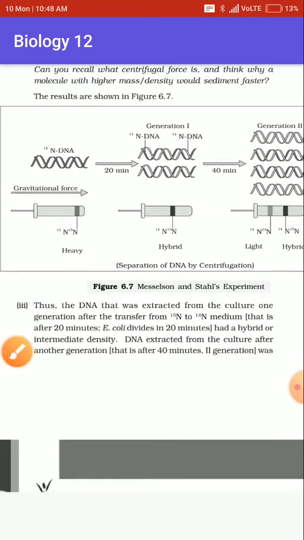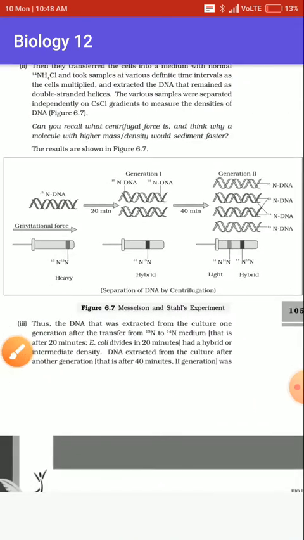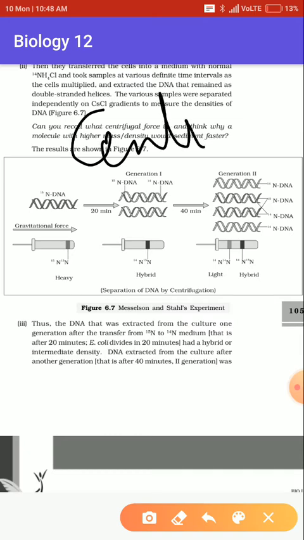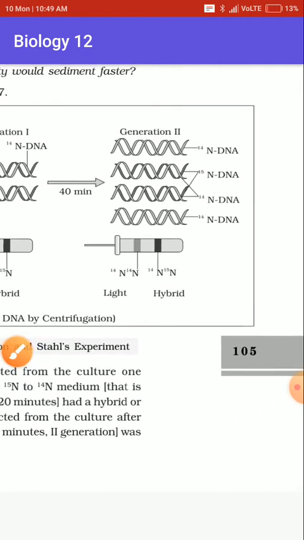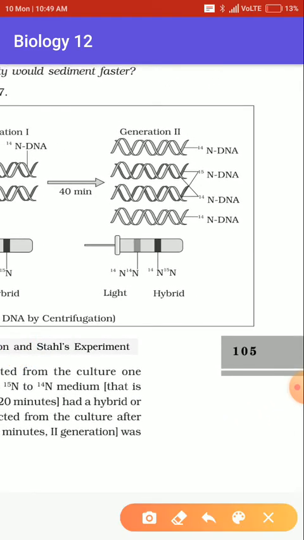When they did the centrifugation again for the next 40 minutes, after the 20 minutes, they saw one thing very clearly: they could produce light DNA and hybrid DNA together.